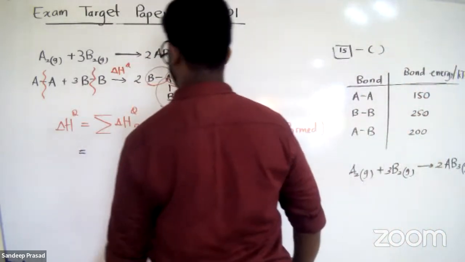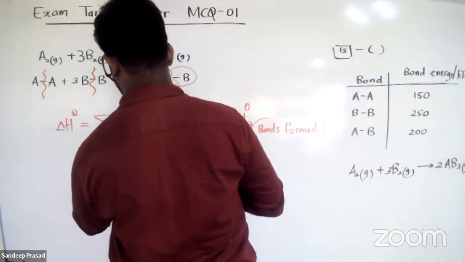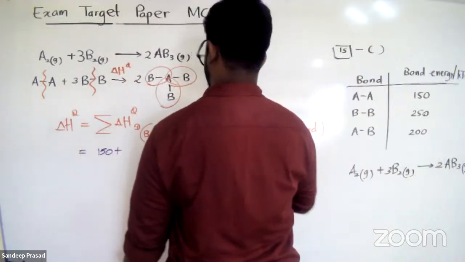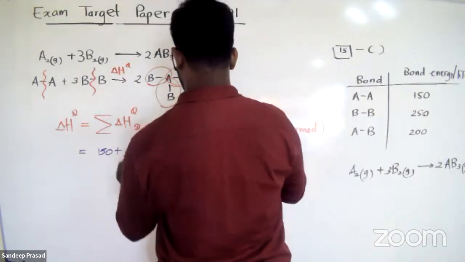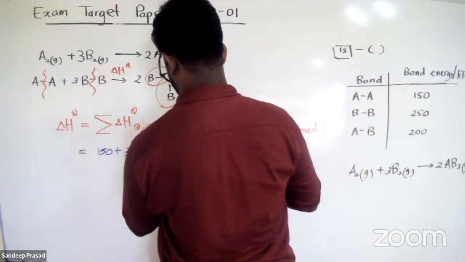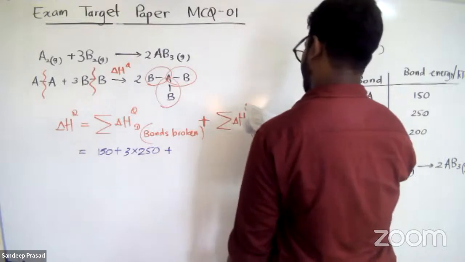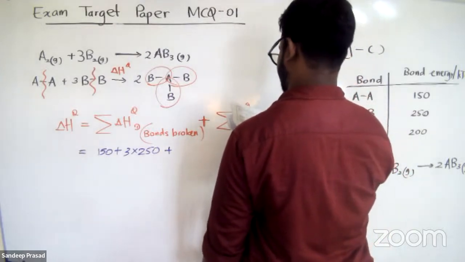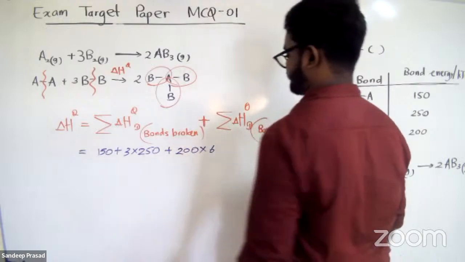So what are the dissociation enthalpies of the bonds broken? The AA bond is broken, energy is 150. The BB bond is also broken, so therefore 3 into 250, plus the AB bond is also broken, but there are 6 bonds, so therefore 200 into 6.